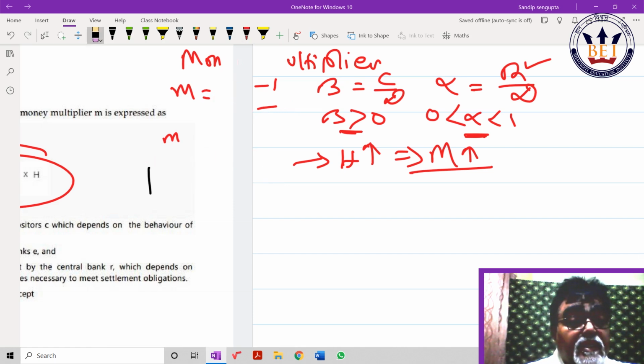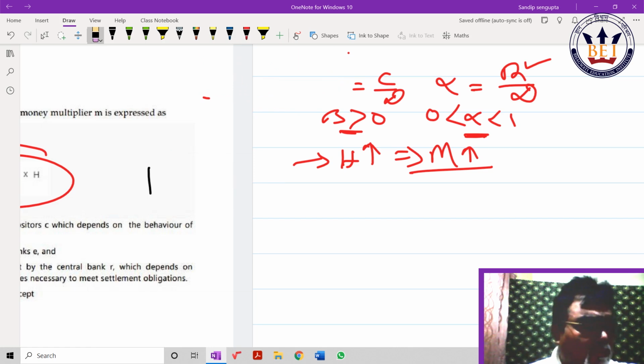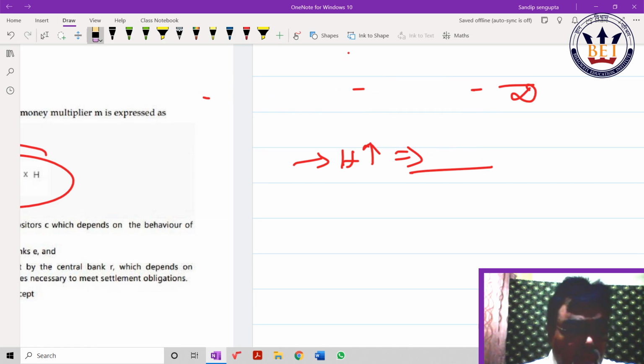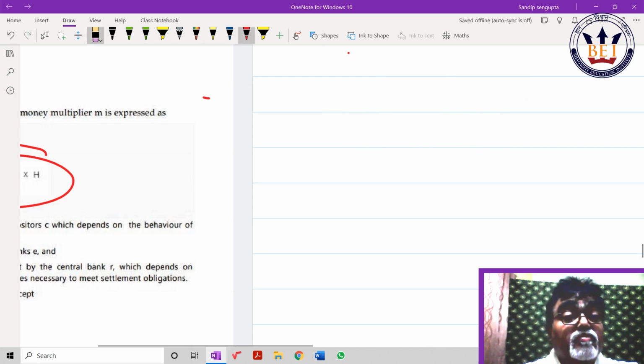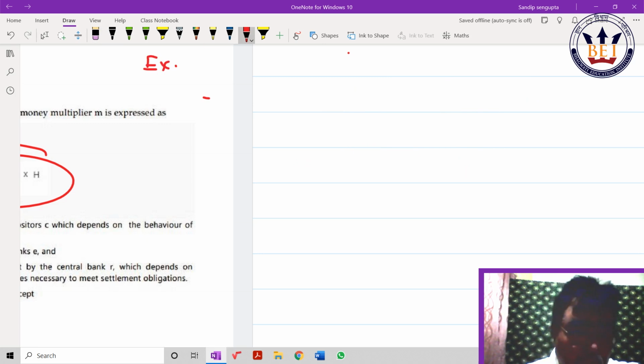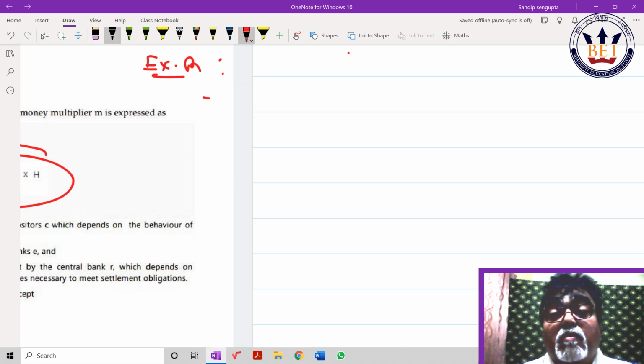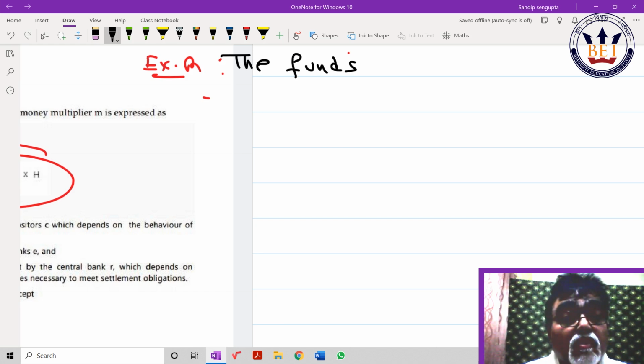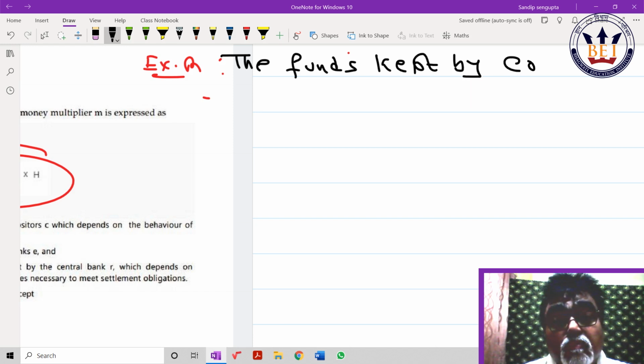First thing, excess reserve means, just one brush up idea I am giving you, beta. It will be helpful for you. Excess reserve is nothing but funds kept by the commercial bank beyond their statutory requirement.